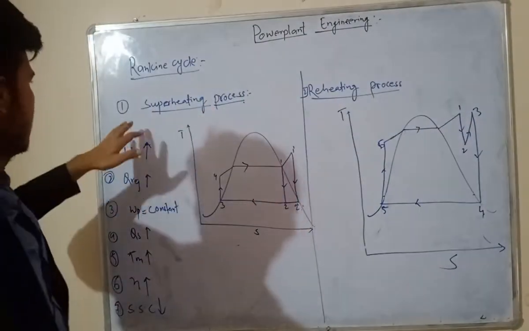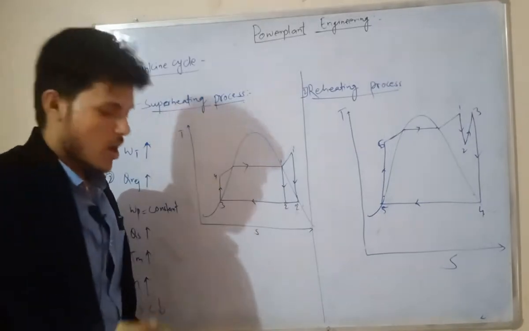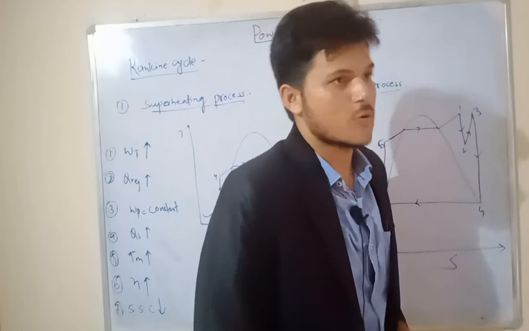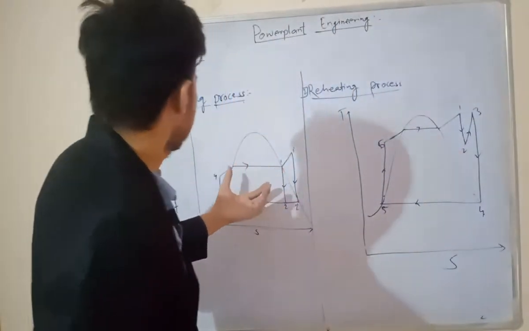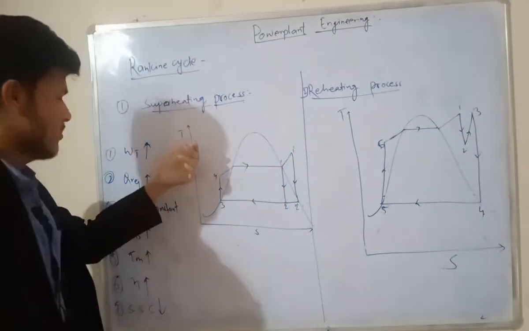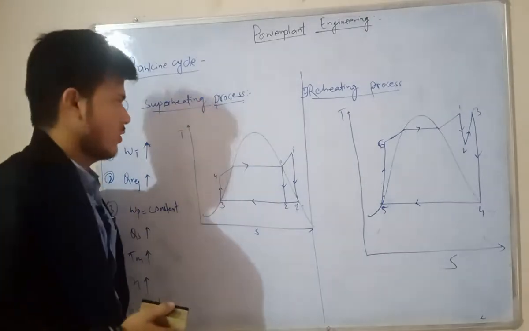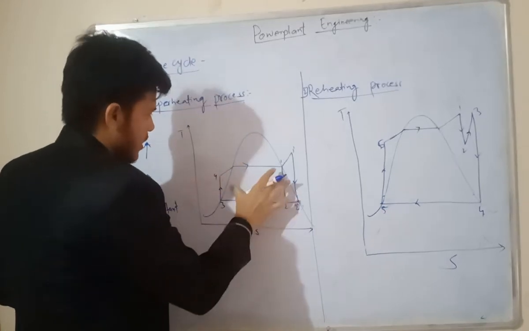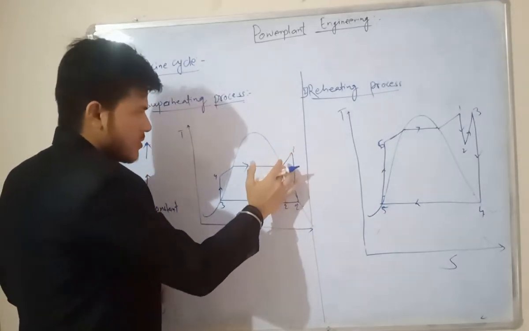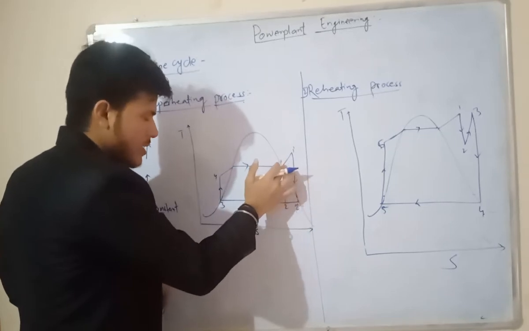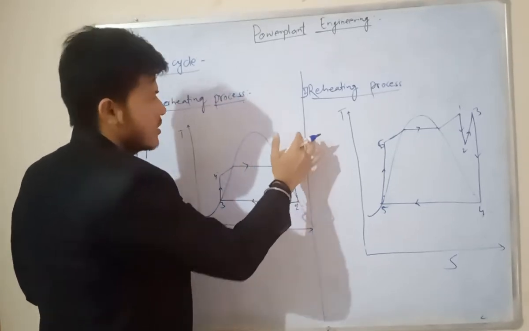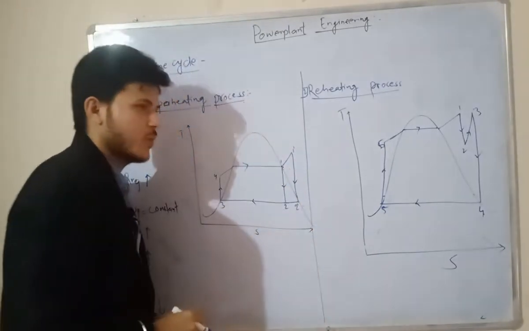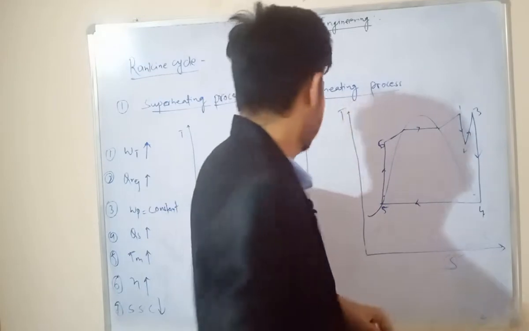The first method is the superheating process. How can we increase the performance of a Rankine cycle by superheating? I will explain this with the T-S diagram, the temperature-entropy diagram. Let's observe carefully. This area is liquid, this is liquid plus vapor, and this is the saturation vapor curve line, and beyond it is the superheating region. At this point we have a saturation vapor.